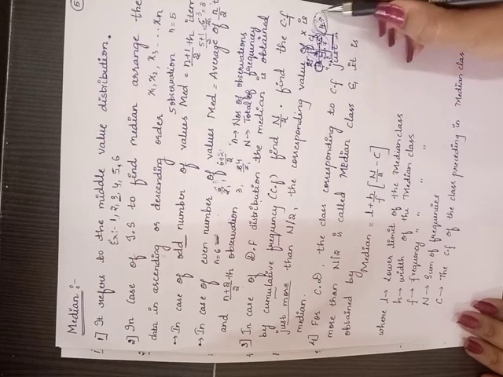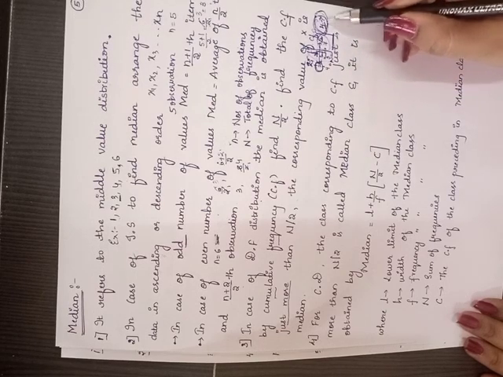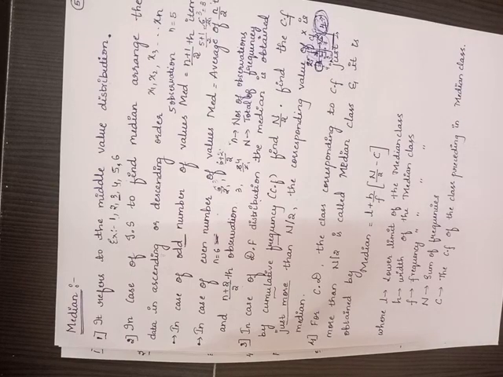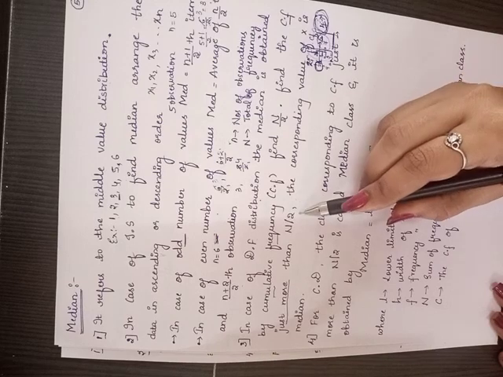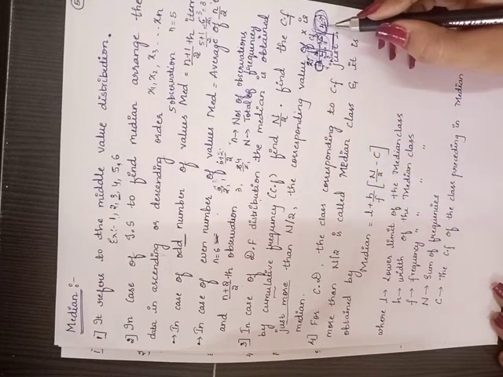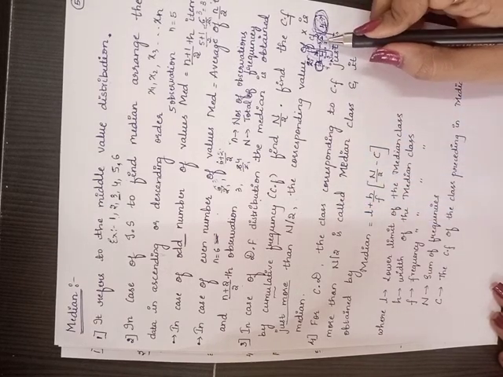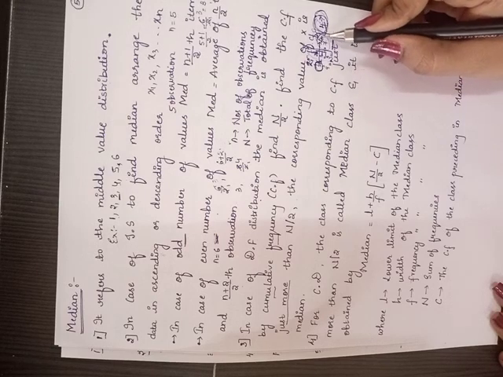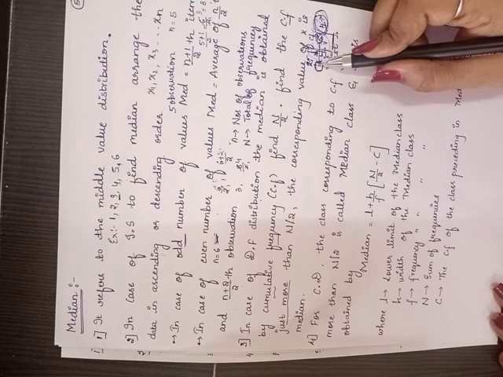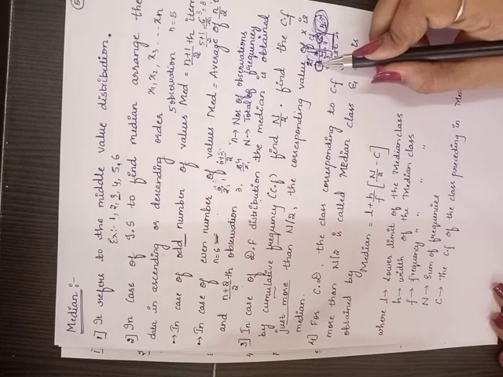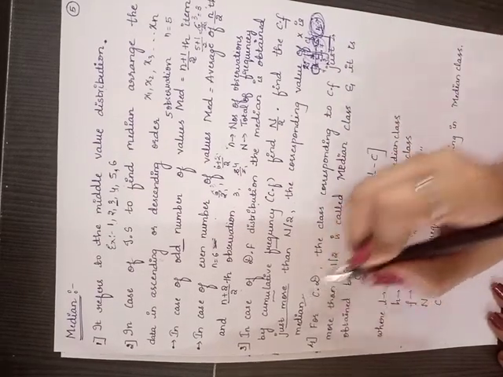Suppose you have got the value as 4 here, just a random example. It should be just more than N by 2. The number which is more than N by 2 in cumulative frequency is 5. So the corresponding observation x is called the median.